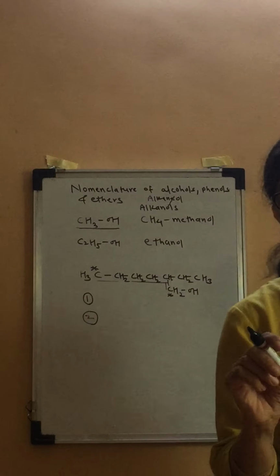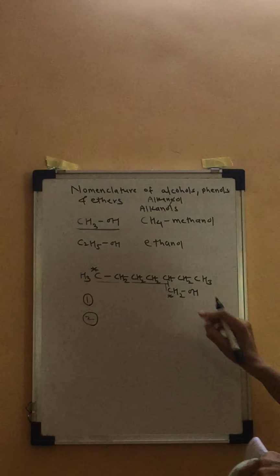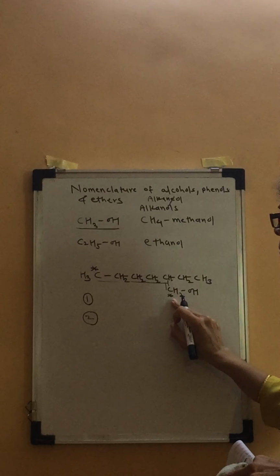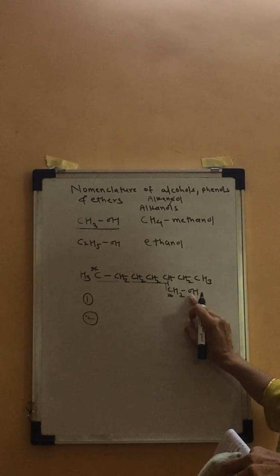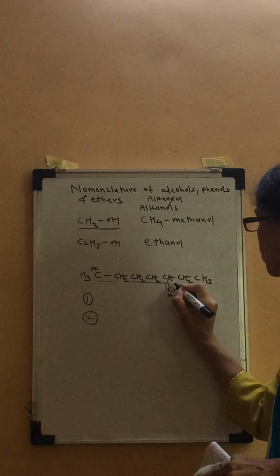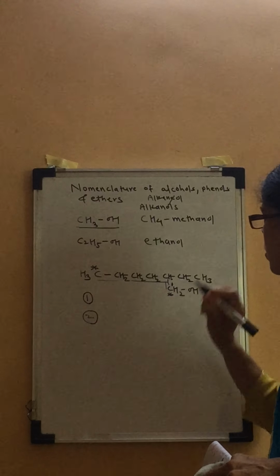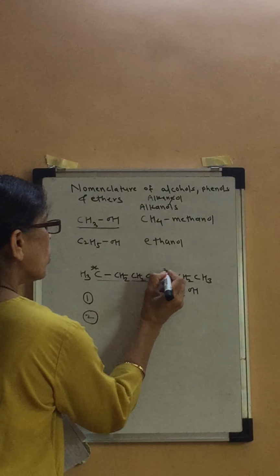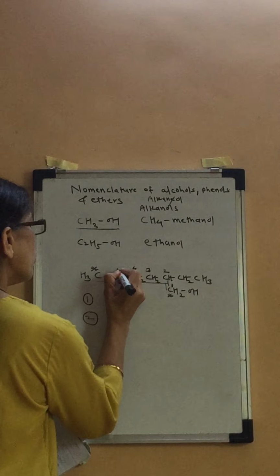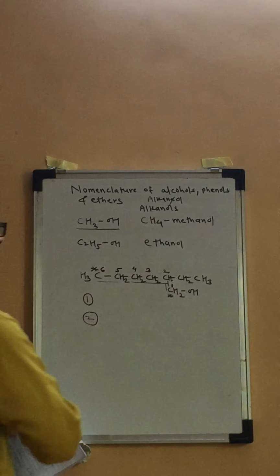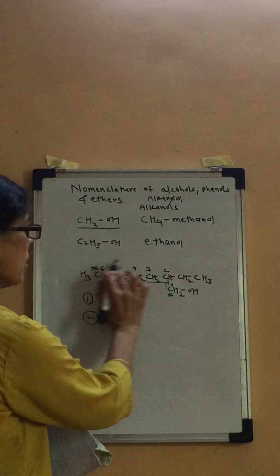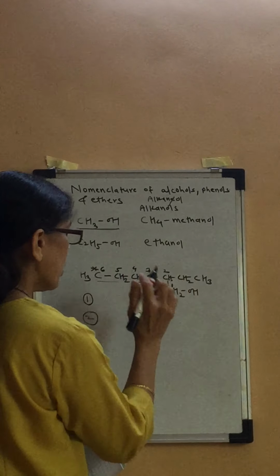So from which end are you going to number the chain? The rule is, the numbering is done from that end out of the two which is nearer to the OH group. So this carbon atom will naturally be number 1. Then 2, 3, 4, 5 and 6. Basically this is hexane.